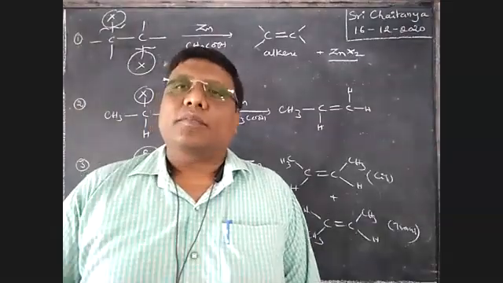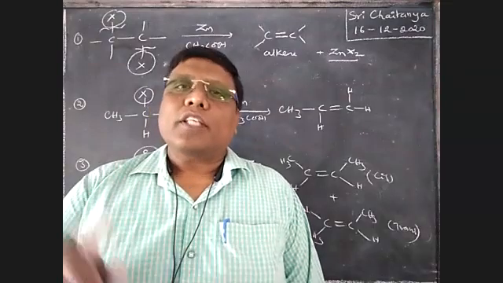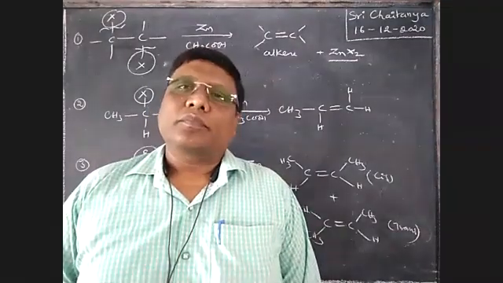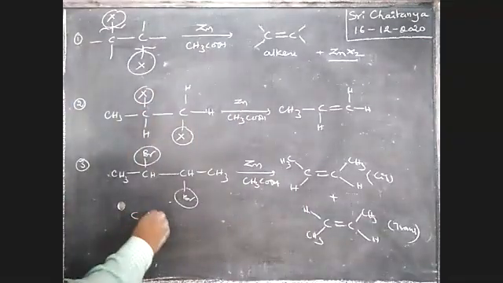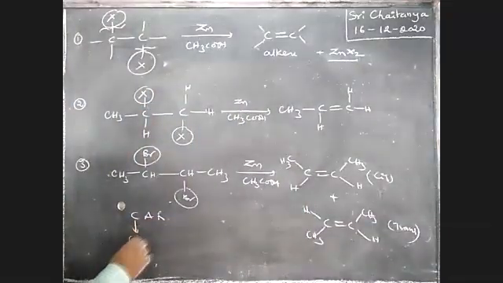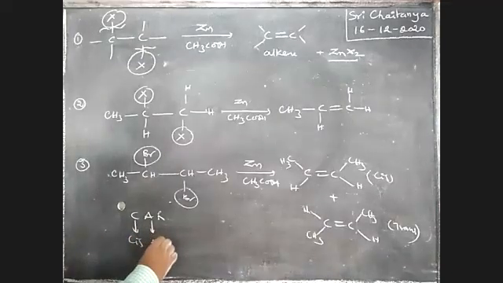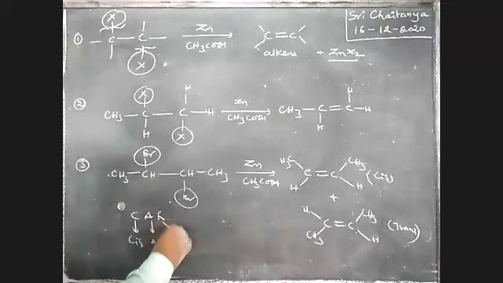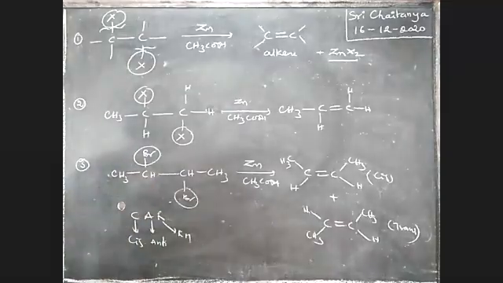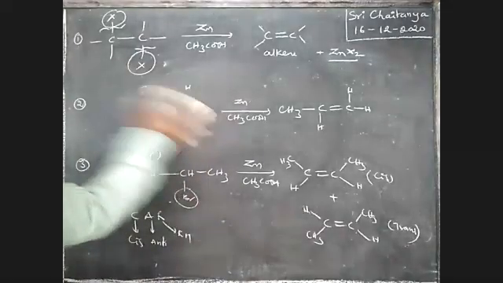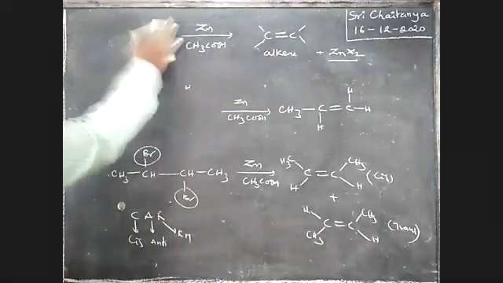See here, boys, I am taking this compound like this, same condition. I will explain which is major, which is minor.